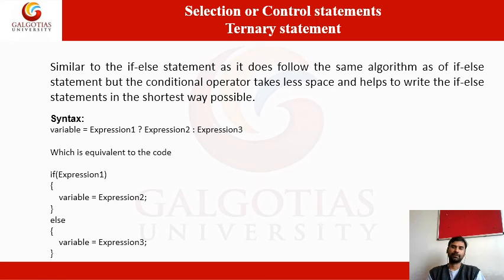Next, the ternary operator. It works on the same principle as an if else statement. The syntax is variable equal to expression 1, expression 2 and expression 3. The expression 1 is nothing but a condition. If the condition is true, expression 2 is evaluated, and if false, expression 3 is evaluated. Expression 2 is the true part, expression 3 is the false part. Look at the equivalent if statement, with the true part and the false part.